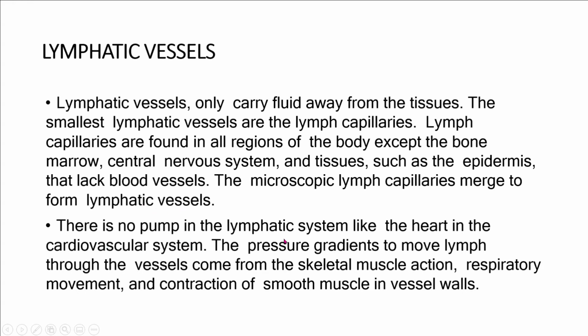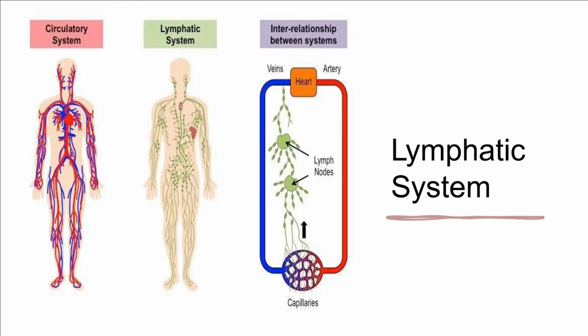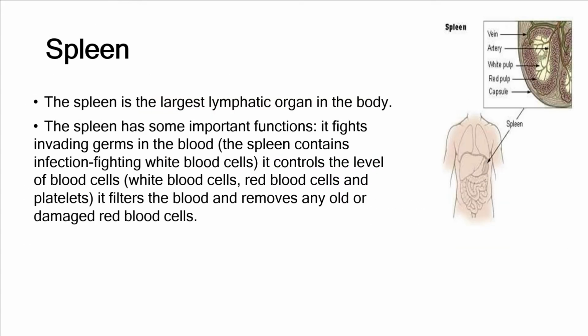There is no pump in the lymphatic system, like the heart in the cardiovascular system. Of course, we need some pressure difference so that lymph will move from one area to another in the lymph vessels. The pressure gradient to move the lymph comes from skeletal muscle action, which means contraction of the skeletal muscle will pressurize the lymphatic vessels.